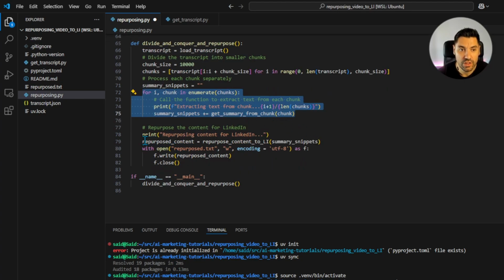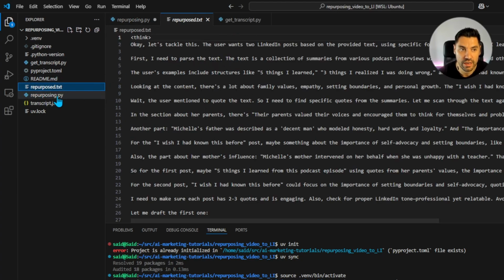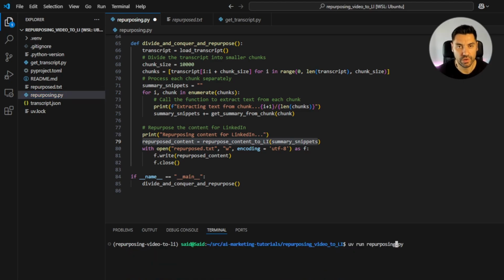Once that's done, we're going to use the original function that I mentioned above to repurpose the content and create the two pieces of content, and we're going to dump them into this file over here that, as you can see, I've run already, but we're going to run it again to see what we get, okay? And we run it with uv run repurposing.py. Because I put some hints in the code, I can see exactly what is happening in the system. So I'll see you in a bit when it's all run.